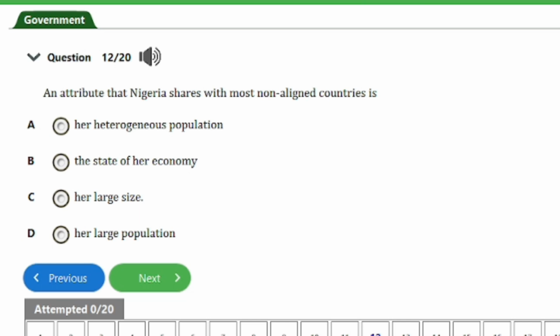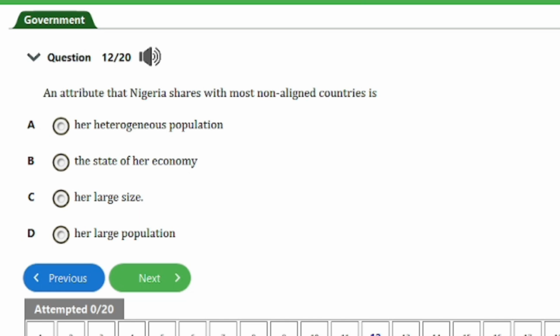It says, an attribute that Nigeria shares with most non-aligned countries is A. her heterogeneous population, B. the state of her economy, C. her large size, D. her large population. So guys, the answer to this question is option B here, that's the state of our economy, and that is for this question. So let's head on to the next one, guys.